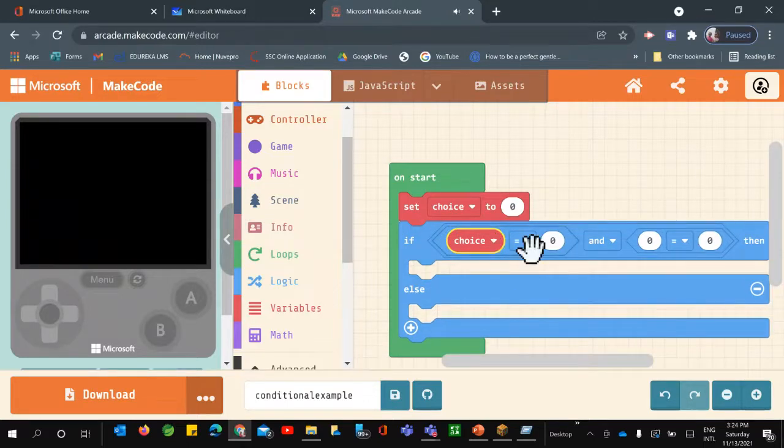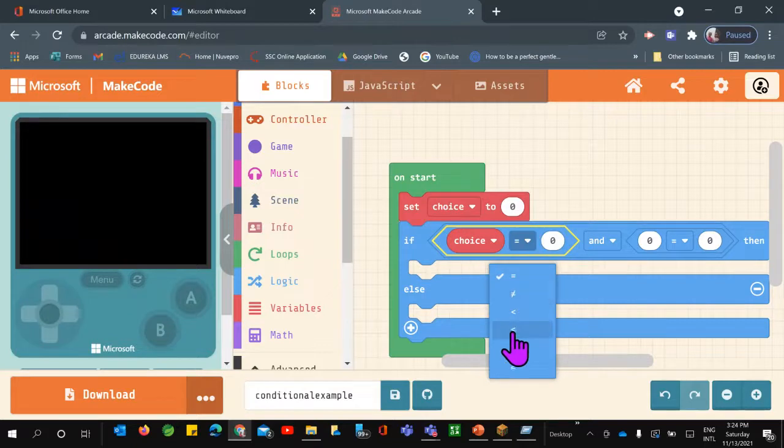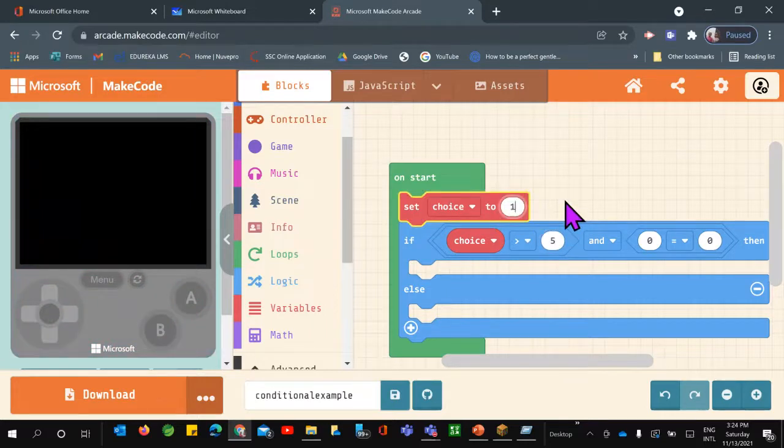And if choice is greater than, here it is, we have greater than, any number you can give. Let's say 5. And here I can define, or assign, the value, that is set choice to 10.